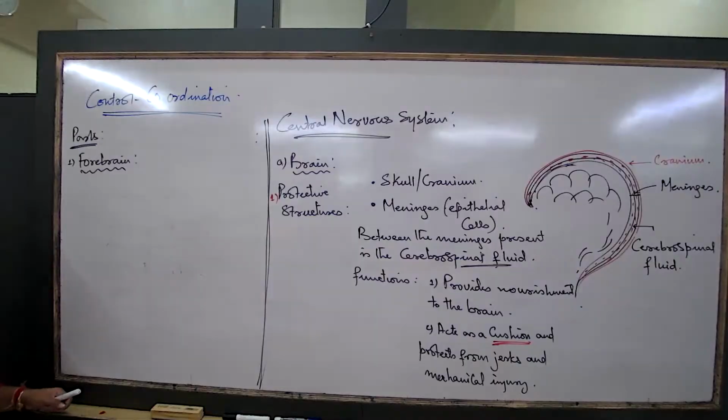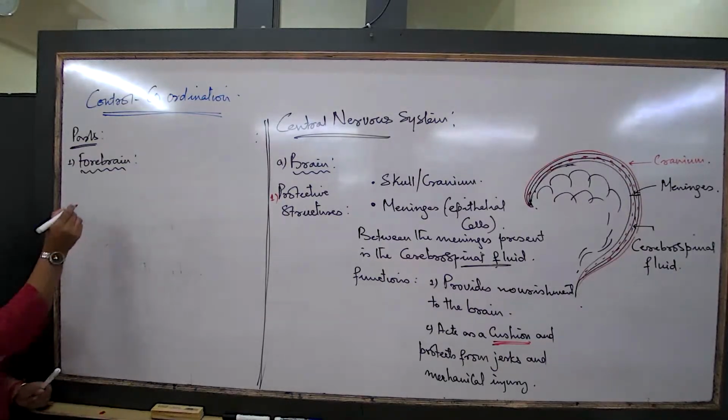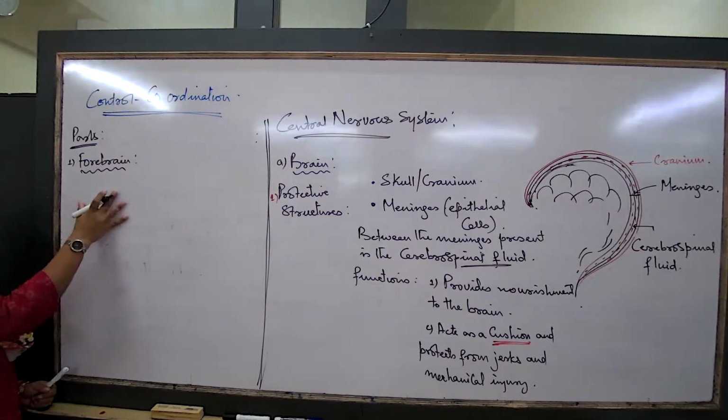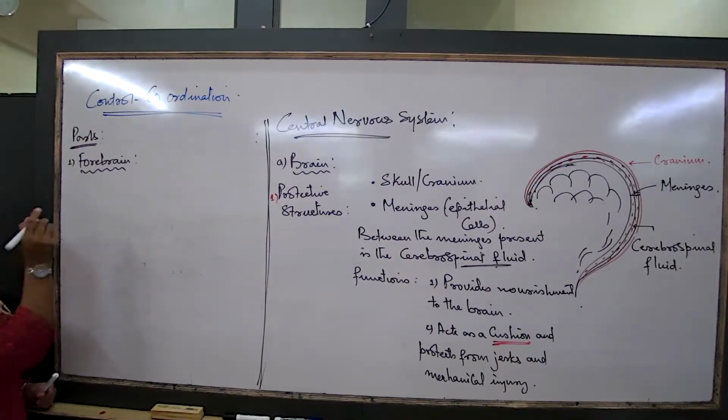The parts of the brain, the forebrain. Which part is known as the forebrain? Forebrain is this entire region that you can see, the blue and the green and this purple region. The entire region is the forebrain. Major part of the brain is the forebrain. So when we are talking about the forebrain, what are the parts? Forebrain is the largest region, but again it has got some subdivisions. Only 2 subdivisions you are to study as per your portion there.